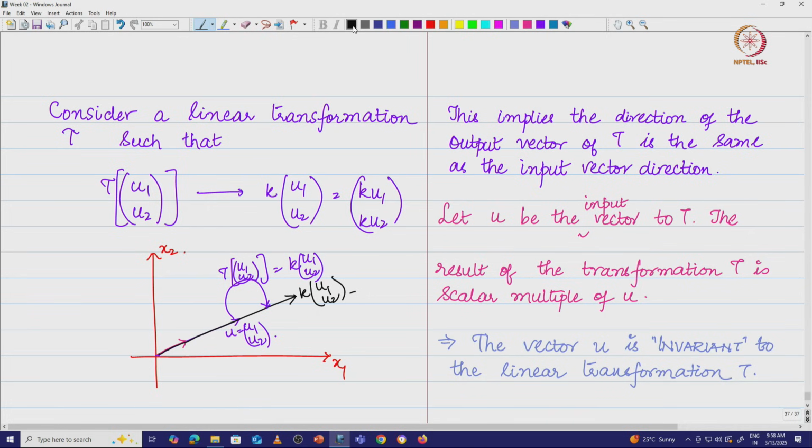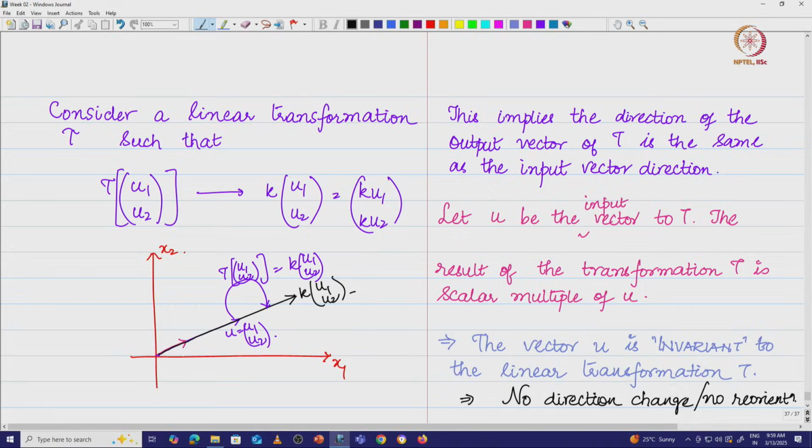What does that mean? That means no direction change or reorientation happens. This vector u, if it does not undergo a direction change by the effect of the transformation T, then the vector u is called the invariant vector, and we give a name for this.